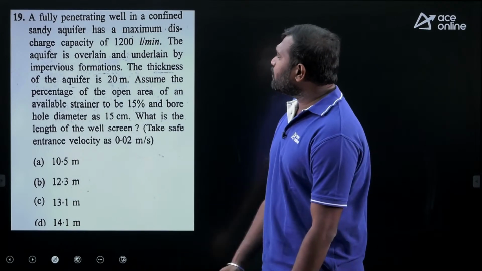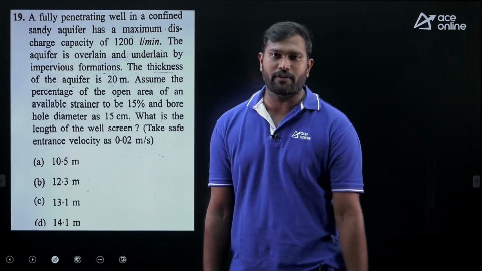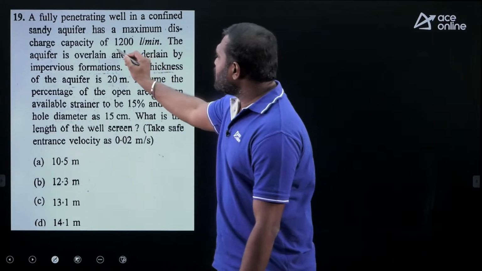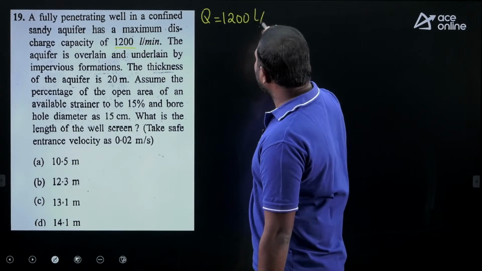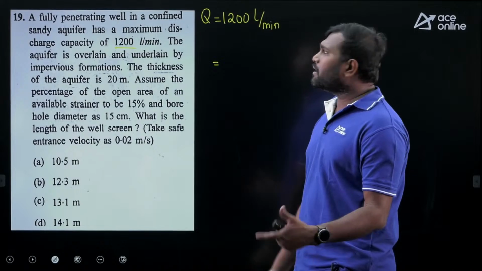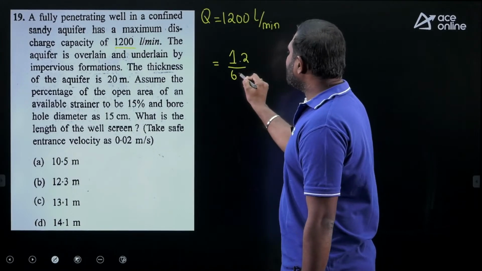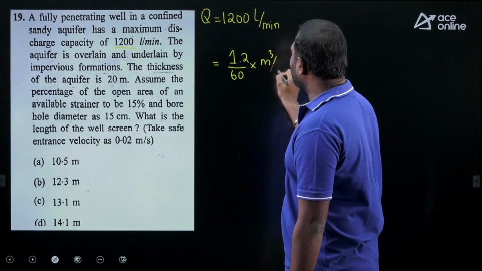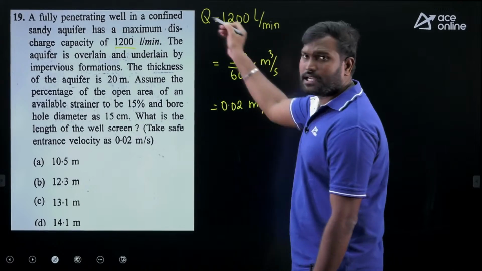A fully penetrating well in a confined sandy aquifer. So a well is penetrated into a confined aquifer and they have given the entire data. The flow rate it is taking out is 1200 liter per minute. If you convert it, 1200 liters is nothing but 1.2 meter cube per minute. So 1.2 by 60 seconds, that comes as meter cube per second, which is going to be 0.02 meter cube per second. This is the discharge.